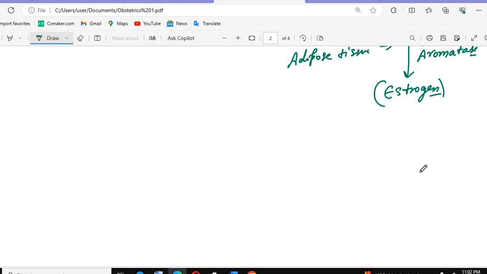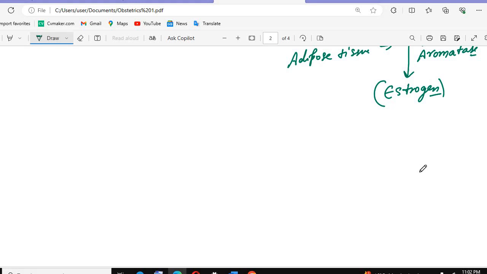Okay, in adipose tissue, when we studied adipose tissue, there is one other enzyme, and one form of androgens we call androstenedione. These androstenediones convert into the estrogens, and we have some forms of estrogens like E1, E2, E3, E4 also, that we will study. But for now, just remember we have studied these things.